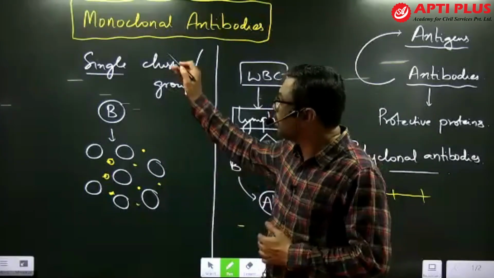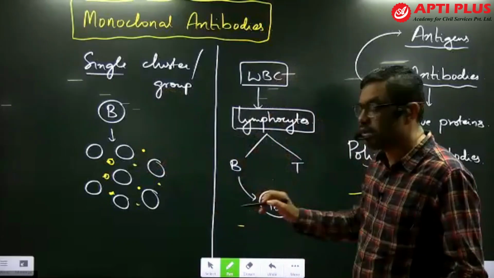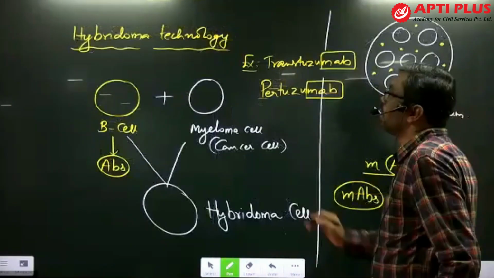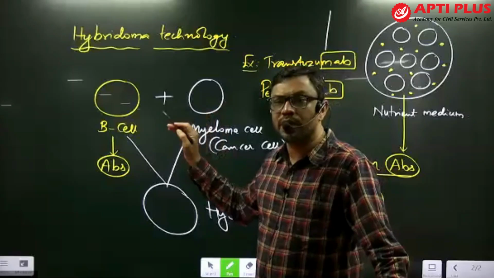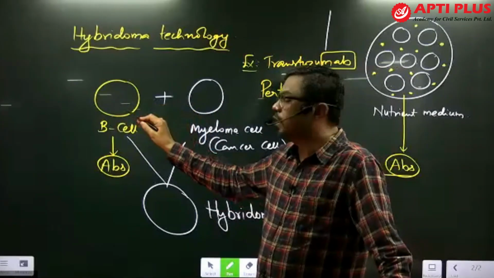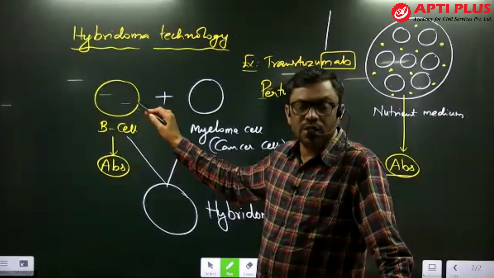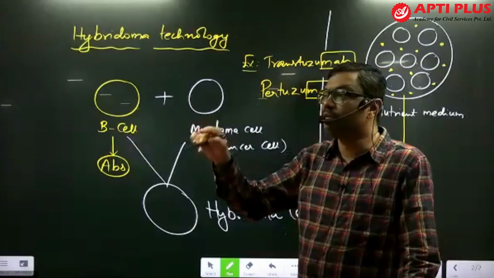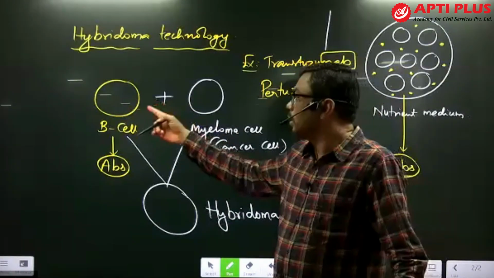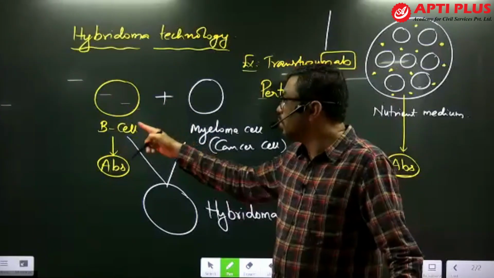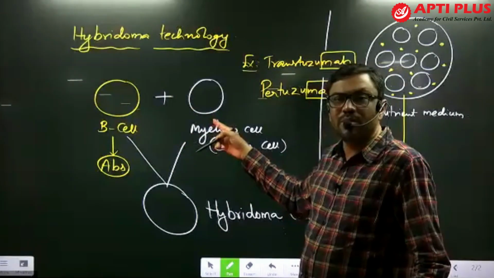The process involved in monoclonal antibody production is hybridoma technology. In this technology, we isolate the B lymphocyte cell, and it is infected with a specific pathogen, thereby getting activated. This B lymphocyte cell is merged with the myeloma cell.